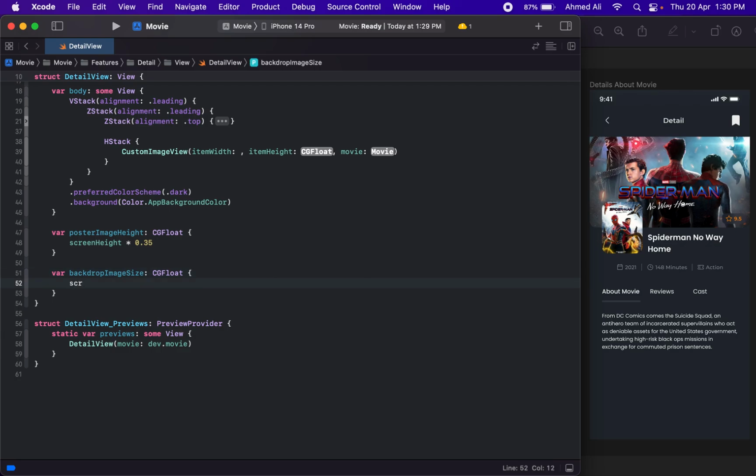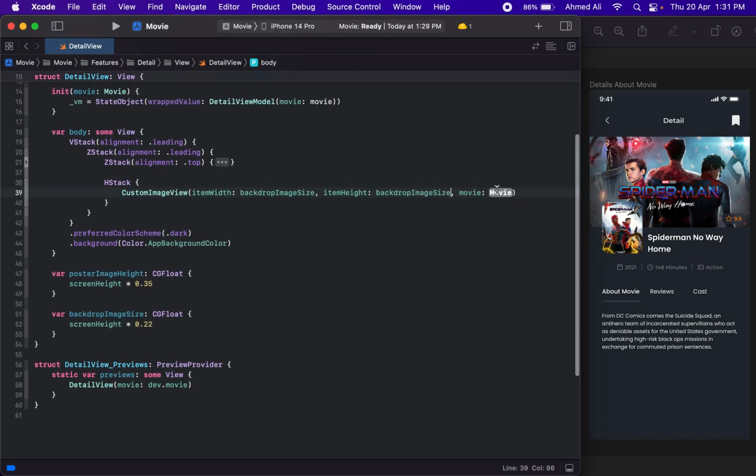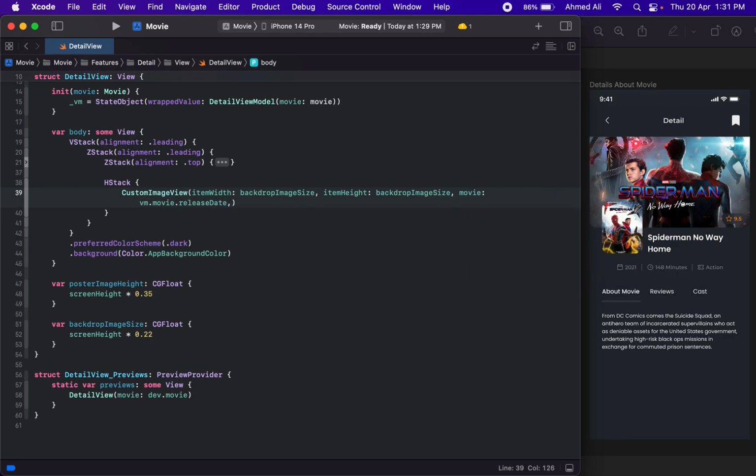And we can just return screen height, maybe like 20% of the screen, or maybe 22%. We will use the same for width because we want it to be a square. Movie will be vm.movie, and then the release date is not needed. And we need to provide the image type, and that should be backdrop.